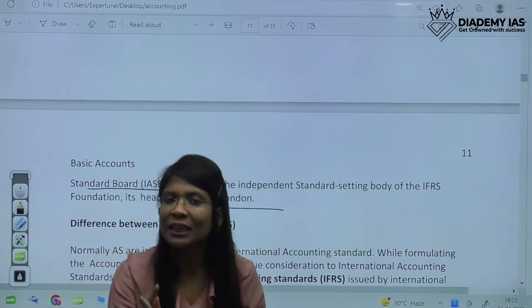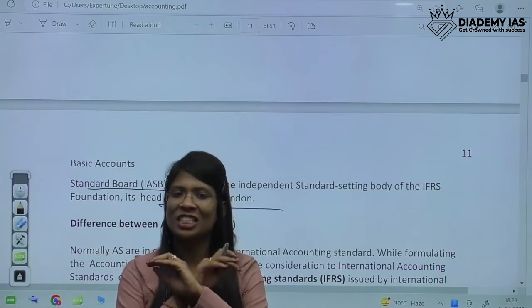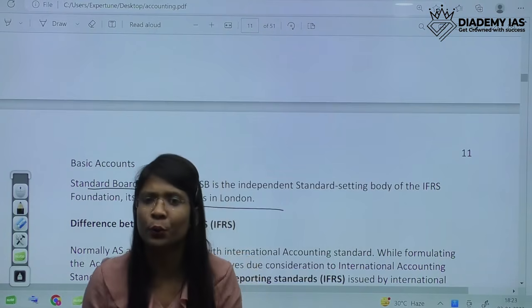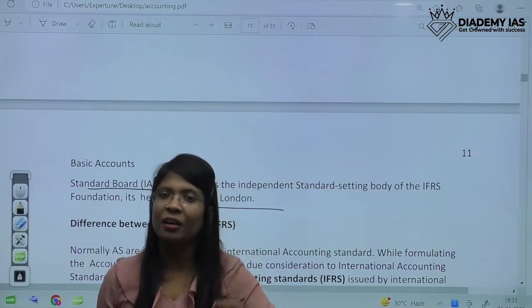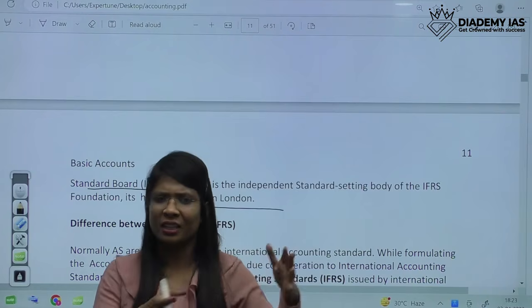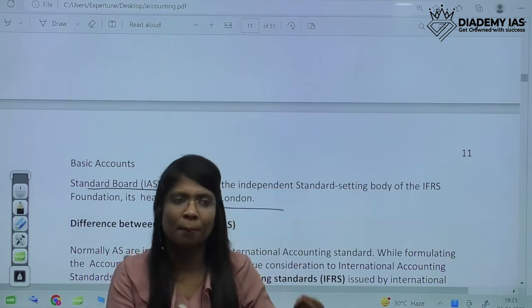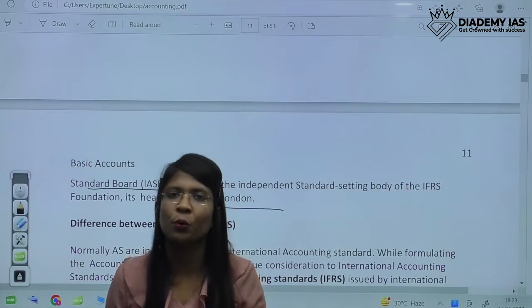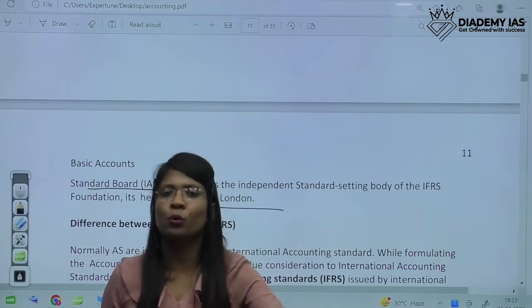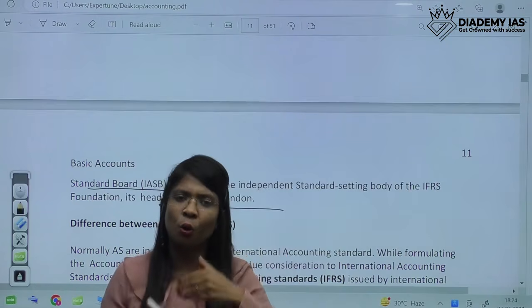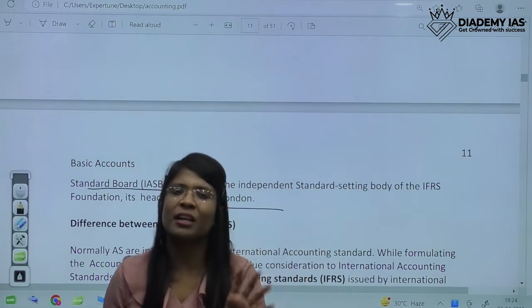But there is one more thing: Ind AS are not applicable to each and every company. They are very complicated, very huge standards, and they have only become applicable 4-5 years back. So it's very difficult for a company having a turnover of 4-5 lakh only to go to a CA and have a thorough Indian accounting standards applied.